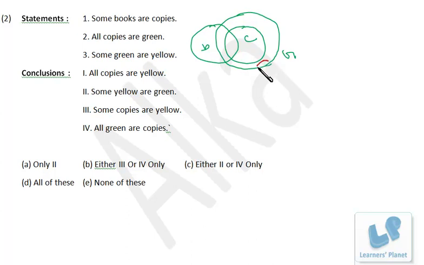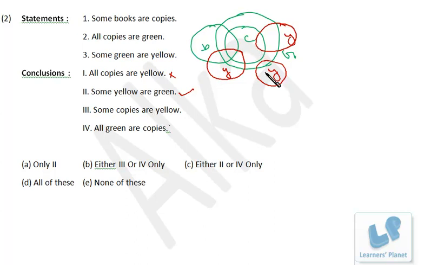Now just see carefully. Some green, yellow, some green, yellow and some green, yellow, right? So you can see the various possibilities of this statement. Now let's go to the conclusions. Let's check that all copies are yellow. That is not correct. Some yellow are green: yes, in all three possibilities we can see that some yellow is definitely green. So this is okay.